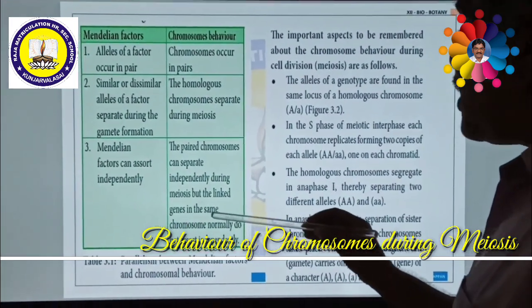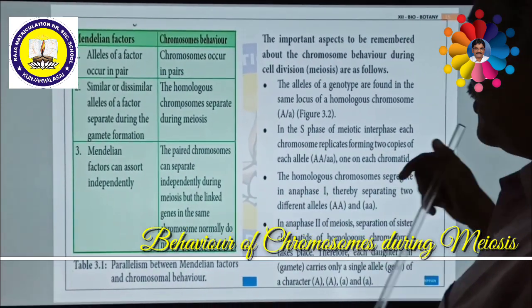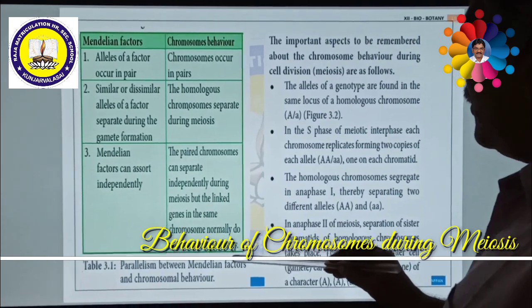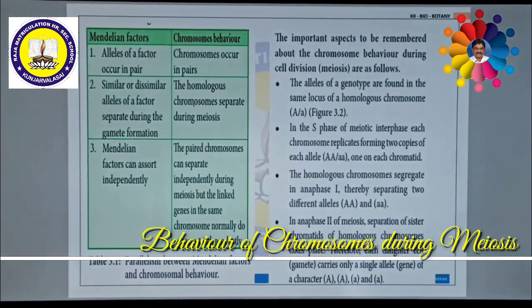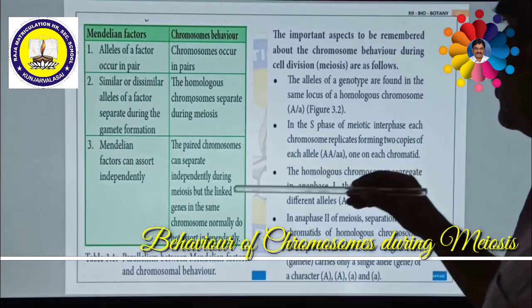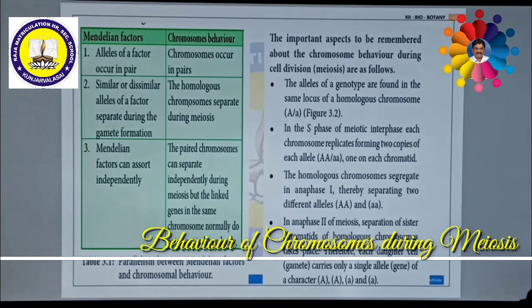But linked genes are always very close to each other. That can be seen later on. That is called not assorting independently. So linked genes cannot be separated. I shall tell you about linkage later on. So this is the relationship between Mendelian factors and chromosome behavior.